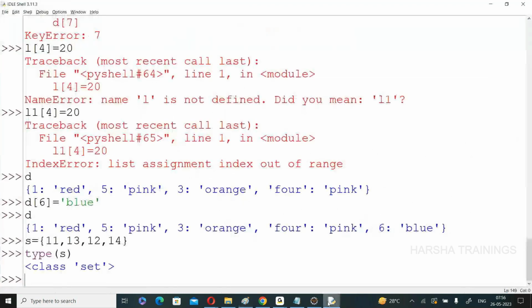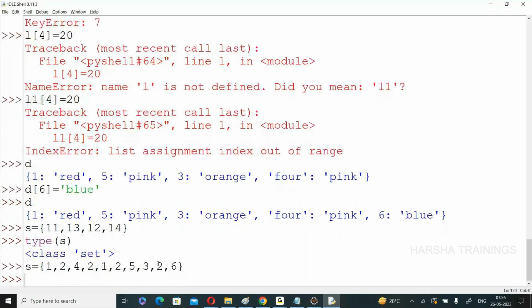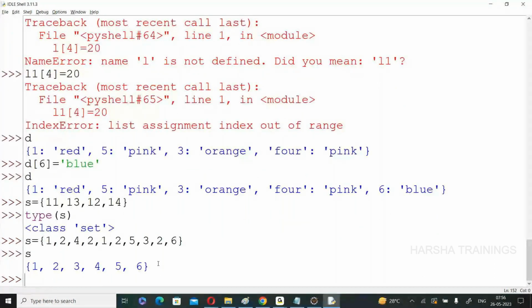That is the concept. Now S is equal to 1, 1, 2, 4, 2, 1, 2, 5, 3, 2, 6. So here I created a set. Now press enter. See this one. Are the duplicates deleted or not deleted? Deleted. Automatically, you need not do anything. The duplicates are automatically removed from the set.